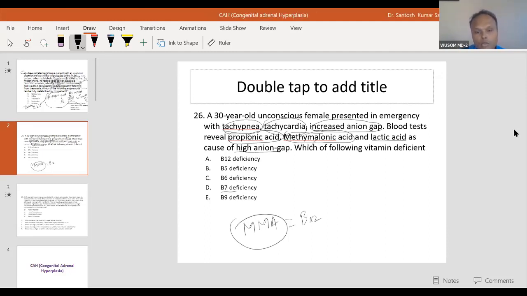Wherever you see MMA, just go for it. So propionic acid, methyl malonic acid. This is a very simple pathway. Only 2 steps are there, and you are getting confused in that also.